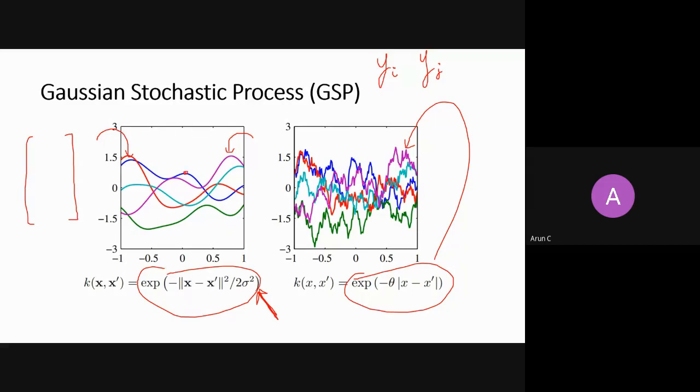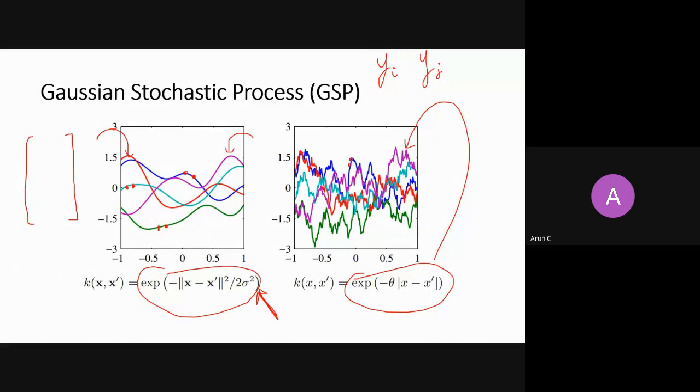Let's say from this function, if I take these 2 points, this is yi, yj. If I take these 2 points from this green function, this could be yi, yj. But the condition is they should be close to each other. I can even take yi, yj from this function, right? And the same I do on the right hand side graph. So I take yi, yj here, right?